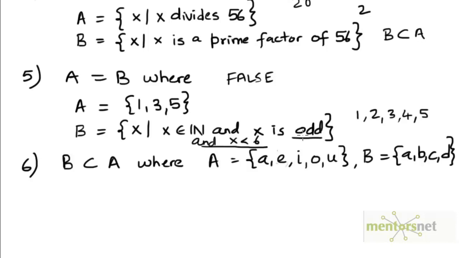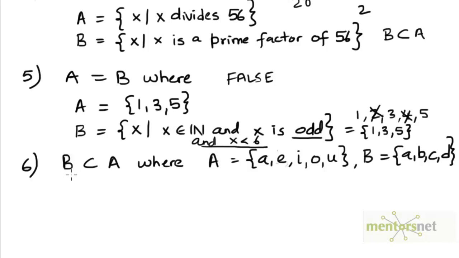And if you look at the added constraint that X must be odd, 2 and 4 get eliminated. So now we are left with only 3 possible members of the set B, which are 1, 3 and 5. So if we define B in this way, then B would be 1, 3, 5 in roster form, and clearly A and B would then be the same.